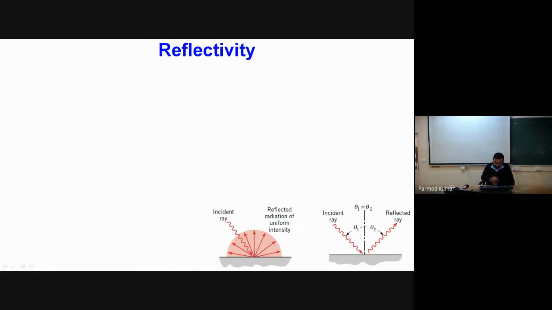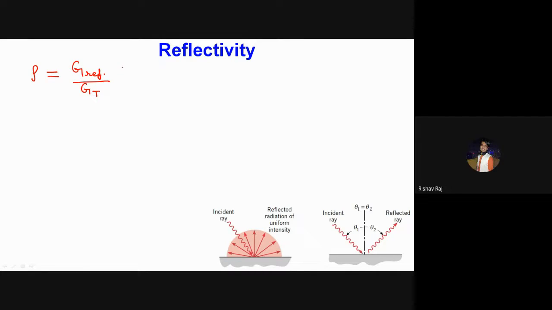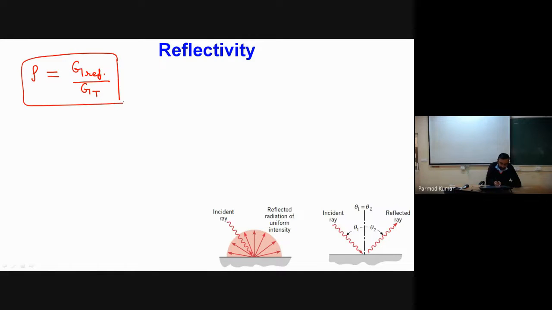Now, in a similar way, I can define reflectivity. So what will be the definition of reflectivity? It is given by a symbol rho. If I have to define rho, what will be its value? Can I write it like this? G reflected divided by G total. Can I write reflectivity like this? Yes, sir. Okay, so this is the definition of reflectivity.